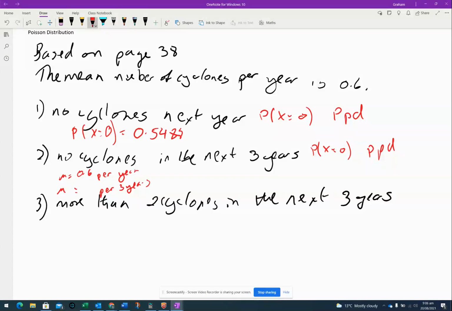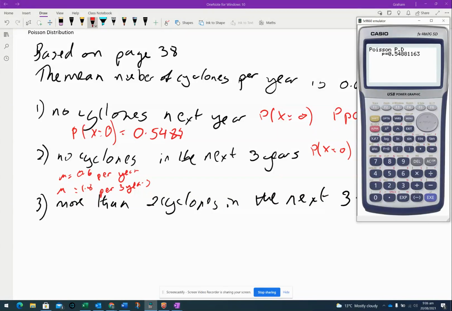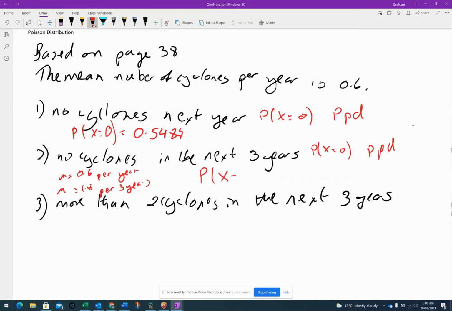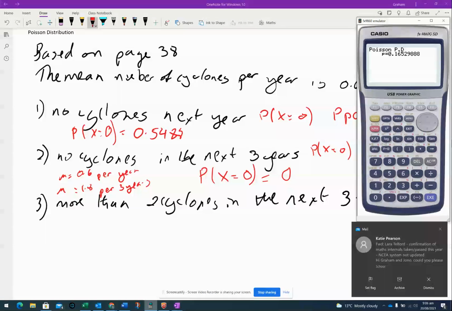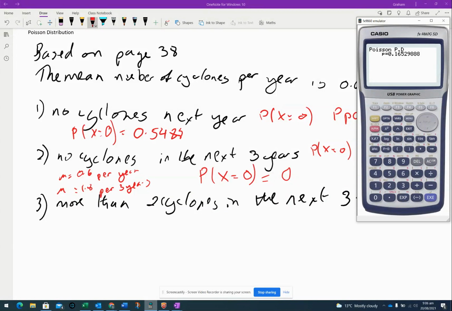So now my mean is 1.8. So when I come to work out this one, I've got to have a 1.8 as my mean, and therefore the probability of no cyclones in the next 3 years, well, it was good for 1 year, 55%, but for the next 3 years, it is 0.1653.